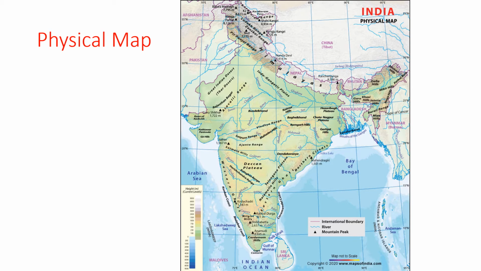Mountains it is in brown color. Okay, so all these physical features you can see in the physical map clearly. So a physical map shows the physical features of the land such as rivers, oceans, mountains, plateaus, plains, etc. Is it clear, students?